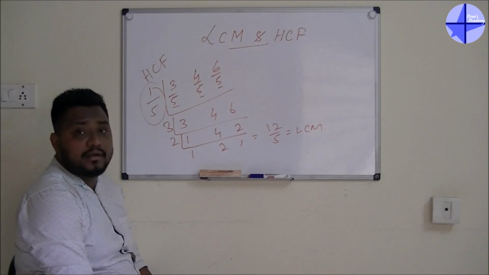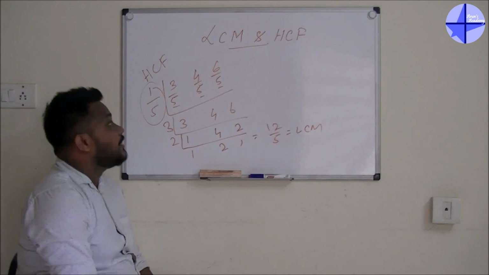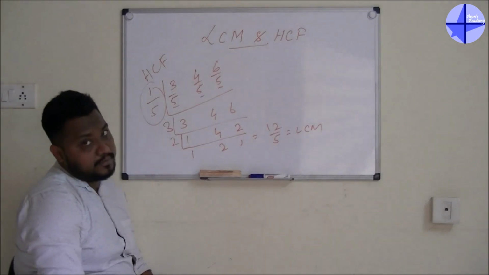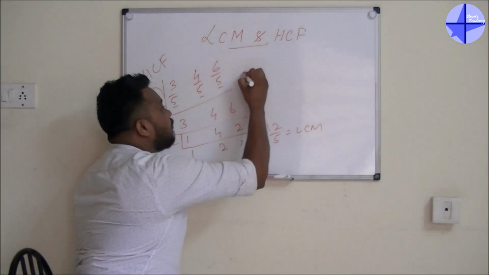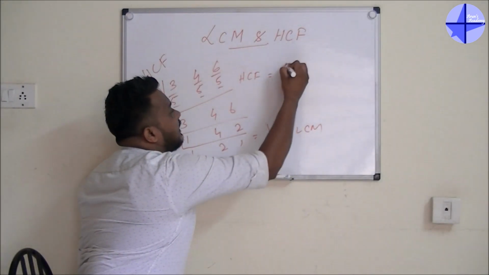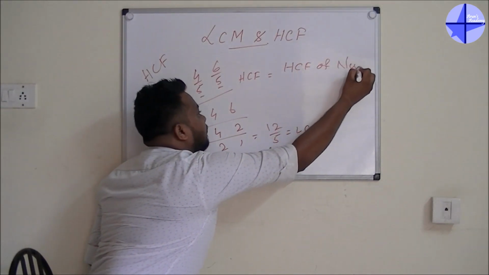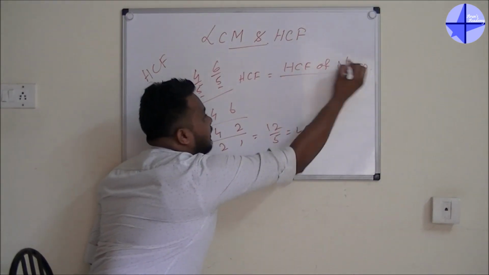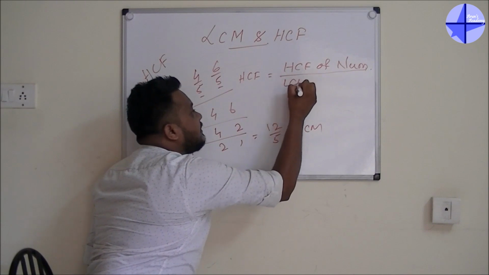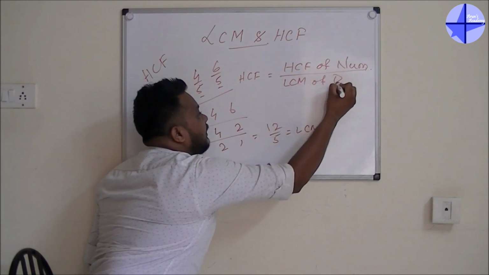Okay, and this is your traditional method. Now if you go for the formula, if you want to find the HCF, the formula is HCF of the numerator divided by LCM of the denominator.